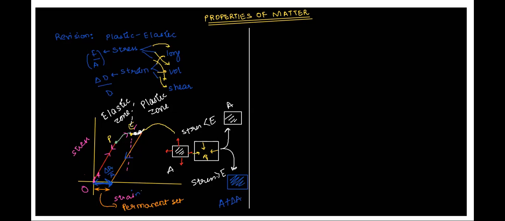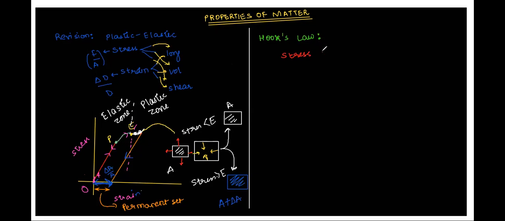Now, let's see. After this, as I told, I am making you all revise the concept of Hooke's law. Any idea, Atul, what does Hooke's law say? It tells us about the proportionality relationship between stress and strain.